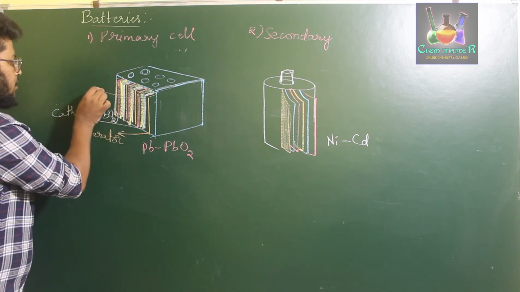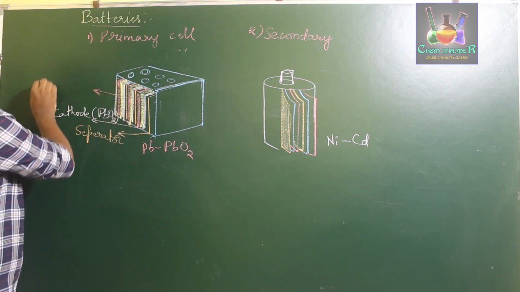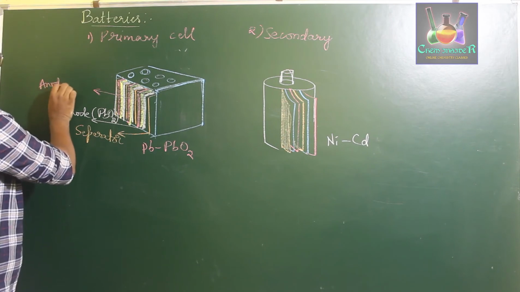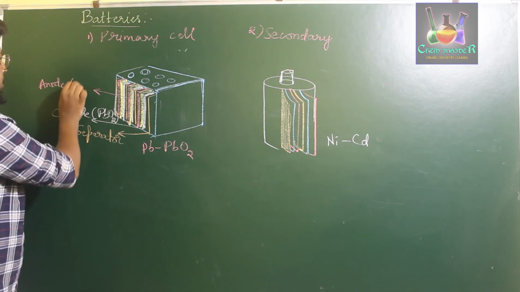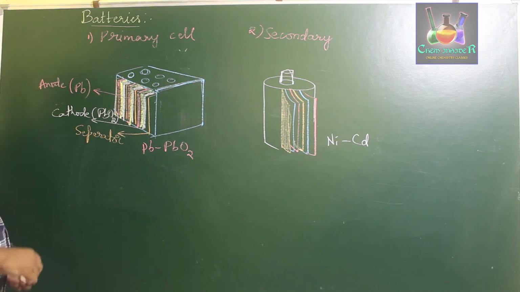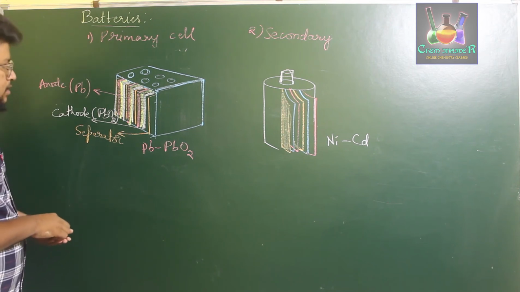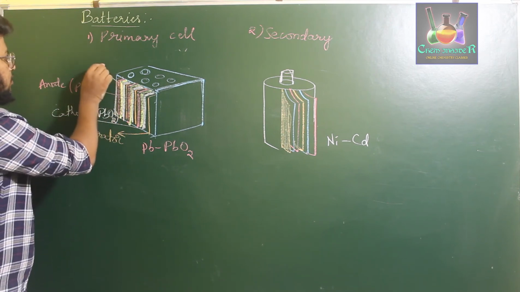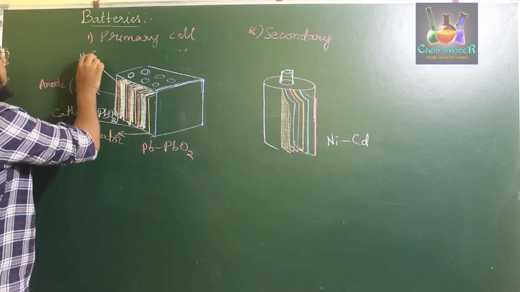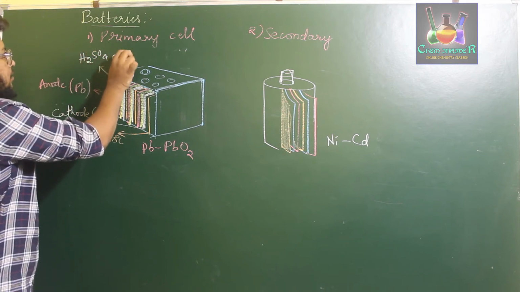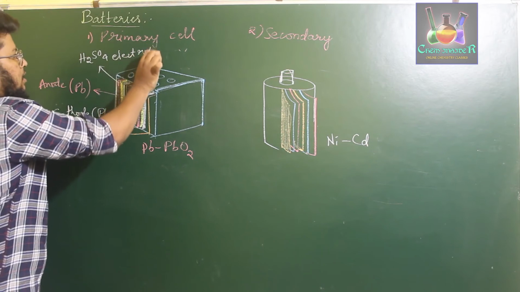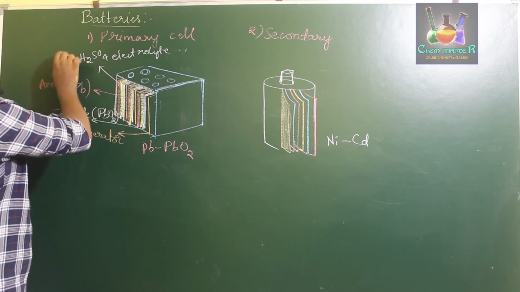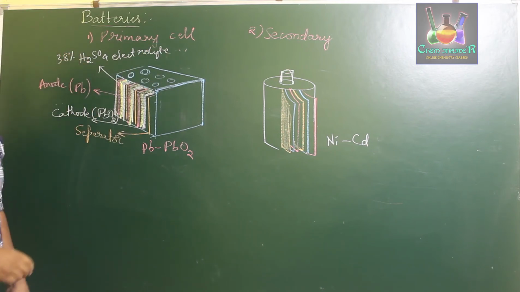The red layer is anode. The red layer is anode of the metal lead, Pb. And the yellow layer is the solution of H2SO4, which acts as electrolyte. Yellow layer is the electrolyte solution of 38% H2SO4.